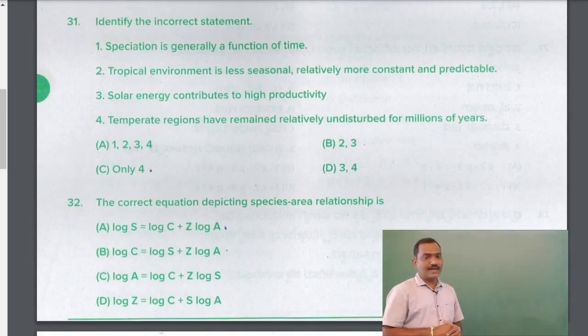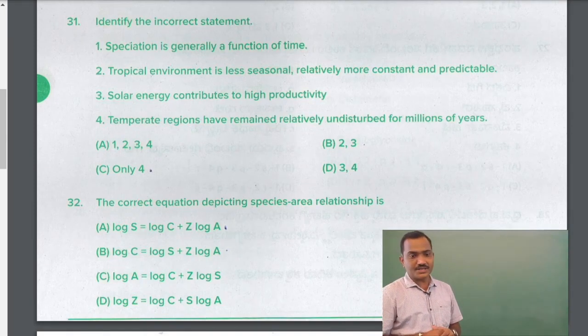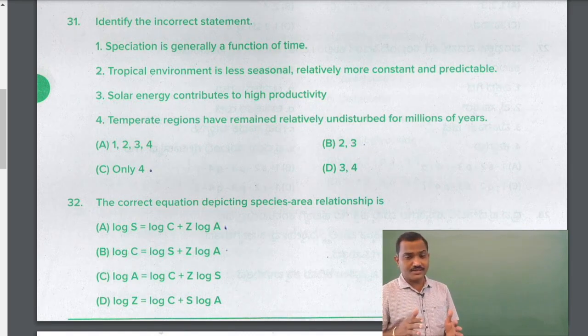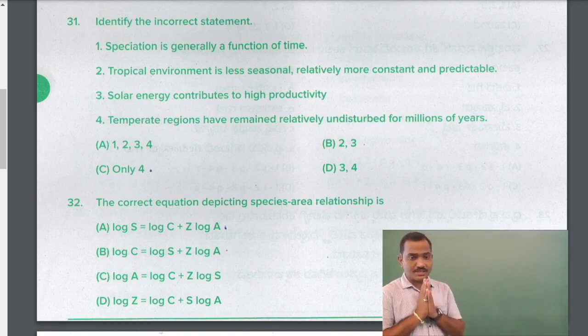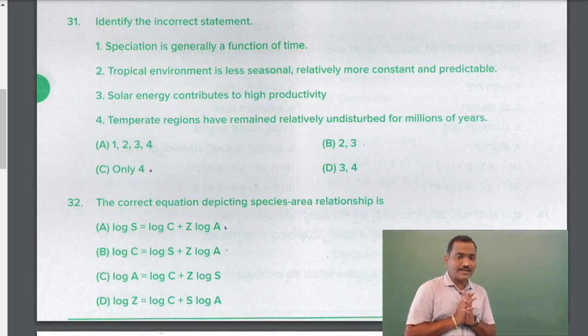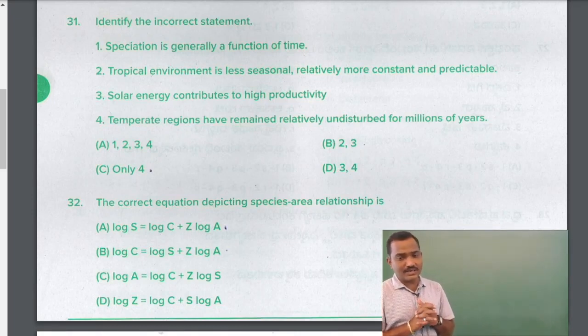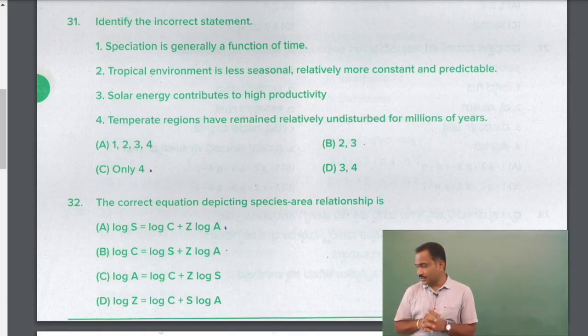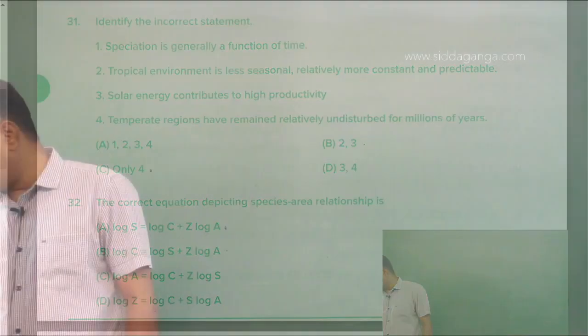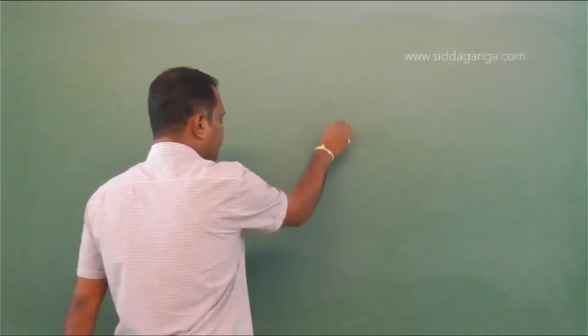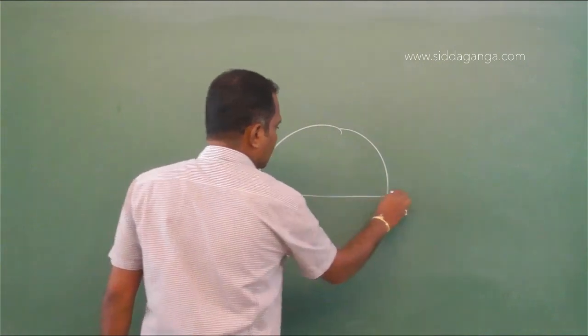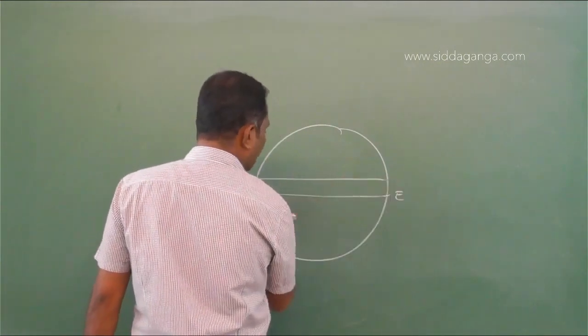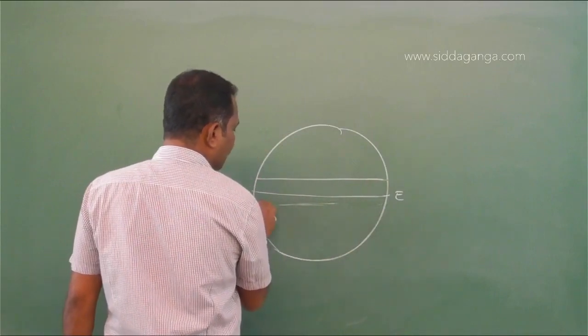Question number 31. Identify the incorrect statement. Speciation is generally a function of time. Definitely. It's not an overnight or yearly change. It takes thousands and millions of years to evolve into a species. So speciation is generally a function of time. That's true. Tropical environment is less seasonal, relatively more constant and predictable. So the tropical regions, around the equator, extend 25 degrees north and south.